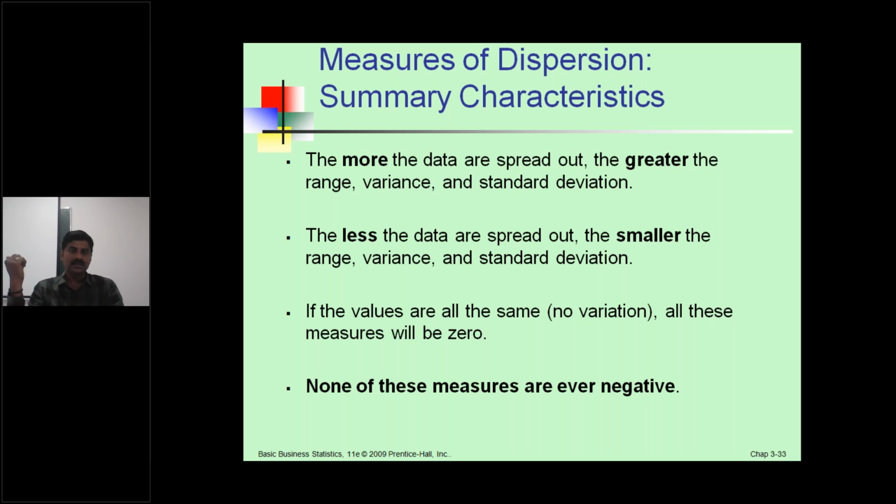The second point is, the less the data are spread out, the smaller the range, variance and standard deviation. If the values are all the same, no variation, all these measures will be zero. Here, range, variance and standard deviation are measures of dispersion. None of these measures are ever negative.